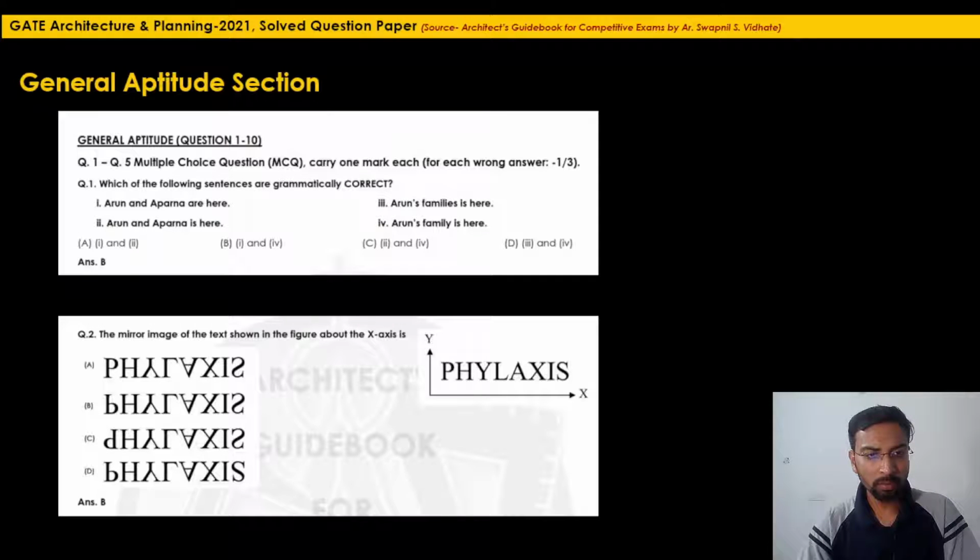Then the second question: the mirror image of the text shown in the figure about the x-axis. The word is given, and you have to find out the mirror image about the x-axis.